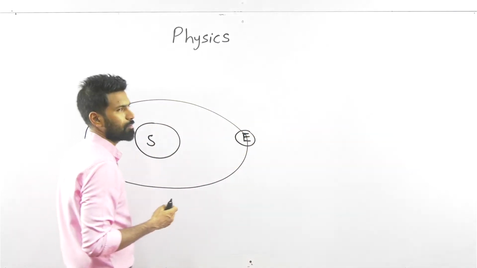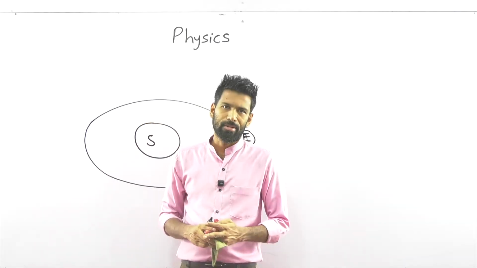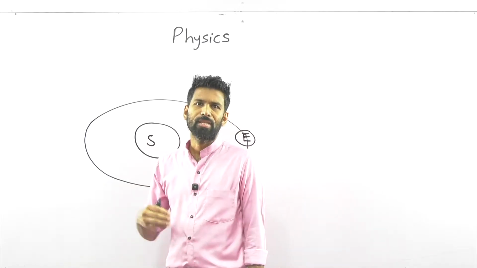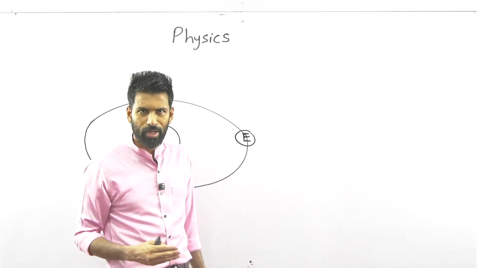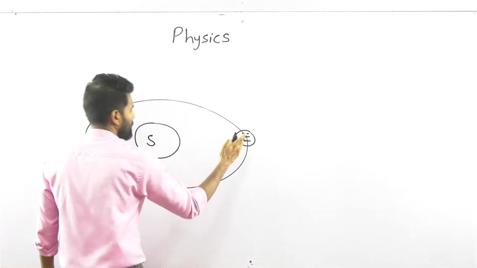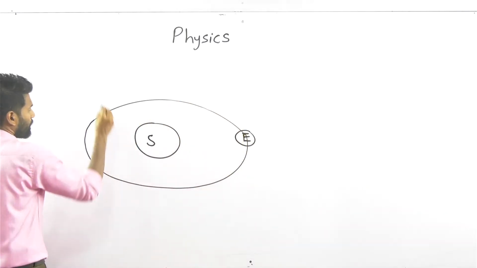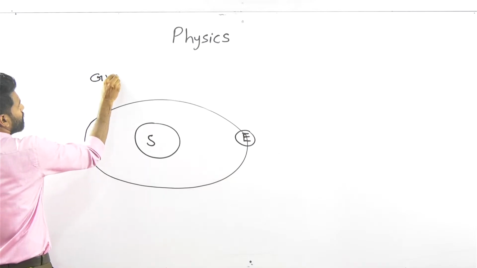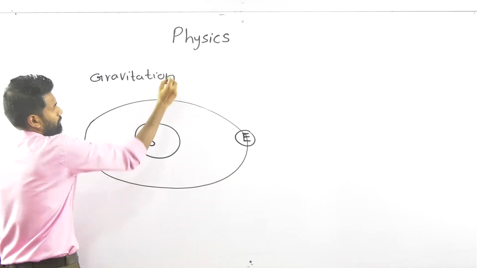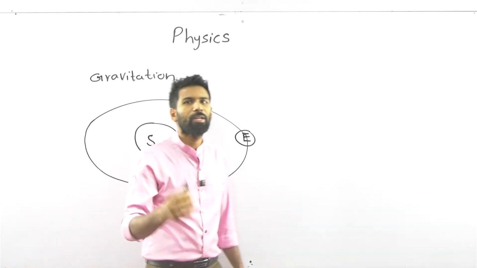Now can you remember how we explain it? In physics, this natural phenomenon, the orbital motion of Earth around the sun, is explained by gravitation. So that's what I told you.